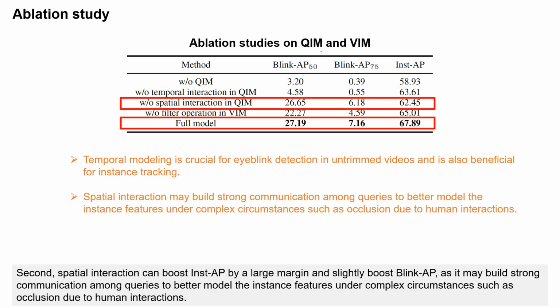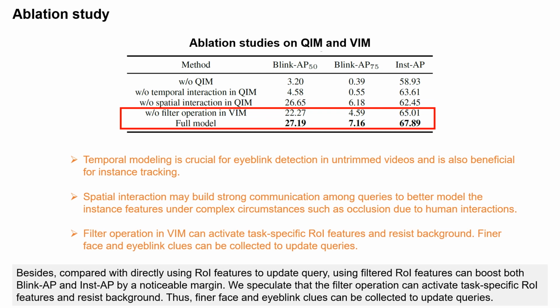Second, spatial interaction can boost InstAP by a large margin and slightly boost BlinkAP, as it may build strong communication among queries to better model the instance features under complex circumstances such as occlusion due to human interactions. Besides, compared with directly using ROI features to update query, using filtered ROI features can boost both BlinkAP and InstAP by a noticeable margin. We speculate that the filter operation can activate task-specific ROI features and resist background. Thus, finer face and eyeblink clues can be collected to update queries.